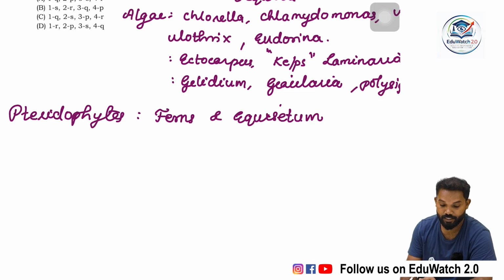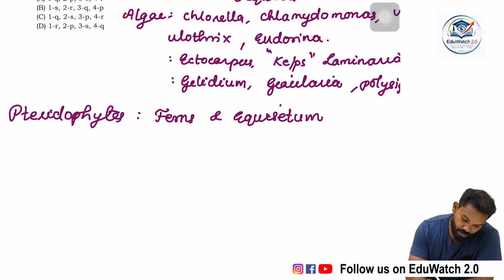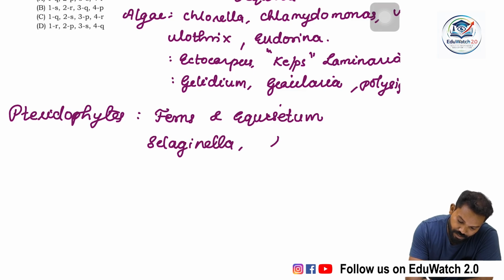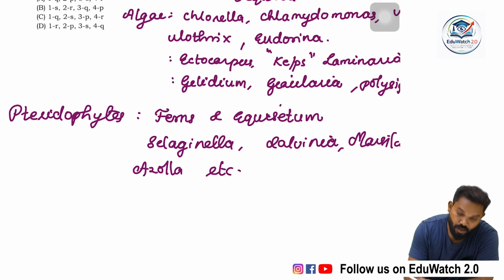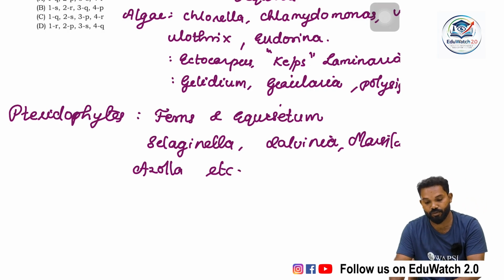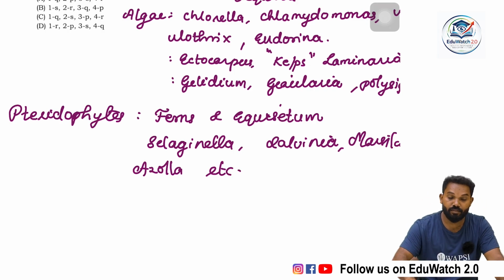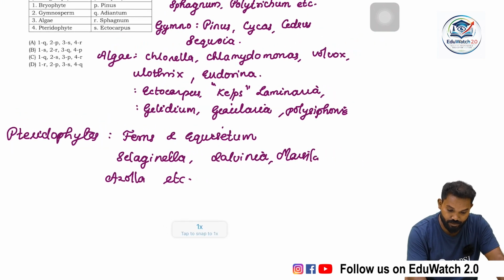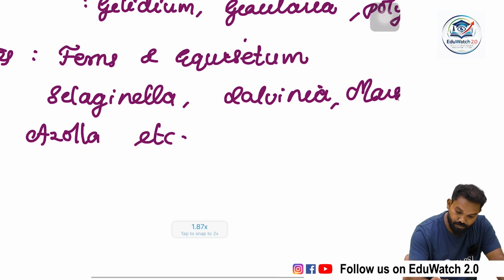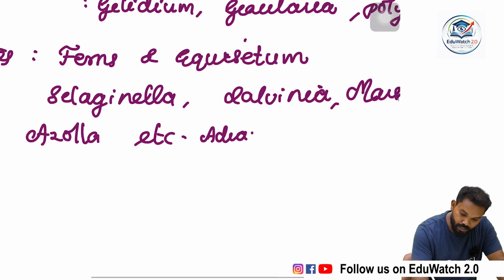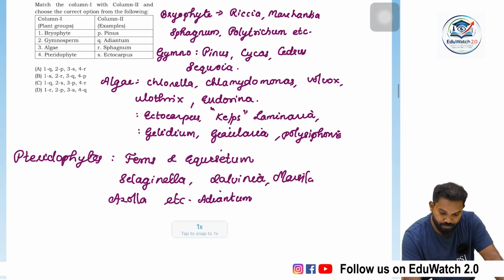Then Equisetum, Selaginella, Salvinia, Marsilea, Azolla, etc. Ophioglossum, with the maximum number of chromosomes, also comes under pteridophyte. Adiantum, generally known as walking fern.